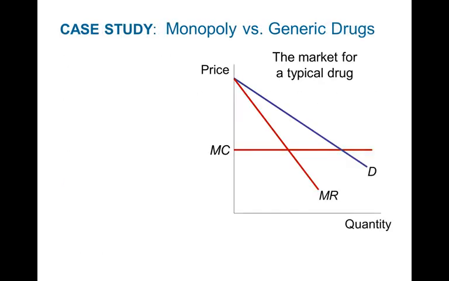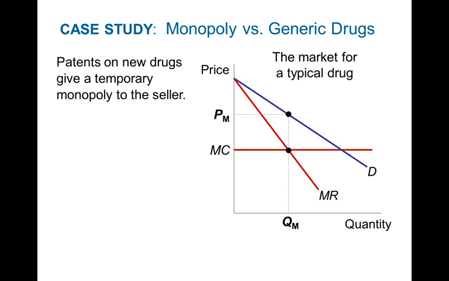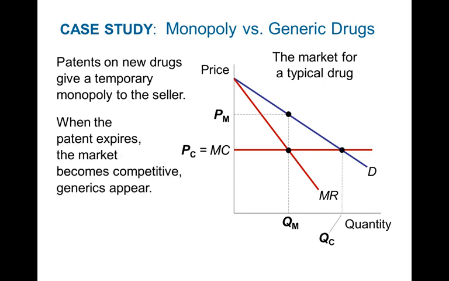Well, let's look at a case study, monopoly versus generic drug. For simplicity, we're just considering marginal cost to be a flat line. So patents on new drugs give a temporary monopoly to the seller. If a drug company spends years and years to develop a new drug, it then applies for a patent, and this gives that drug company a temporary monopoly to produce and sell that drug. So no other company has the right to produce that drug for 15 or 20 years. After that, it becomes a generic drug, and that's when anybody can produce that drug. So when the patent expires, the market becomes competitive and generics appear.